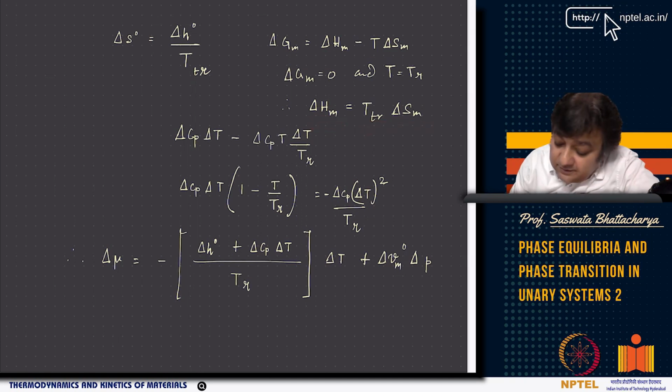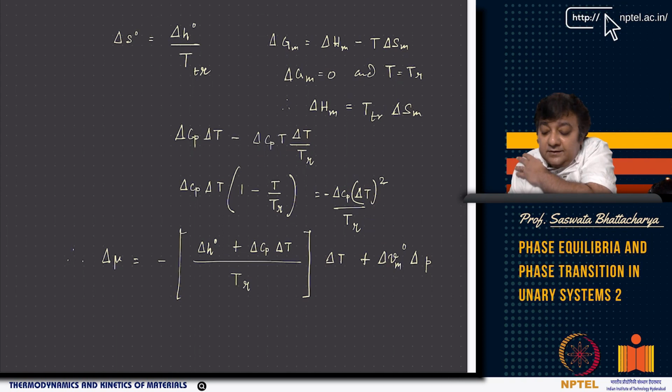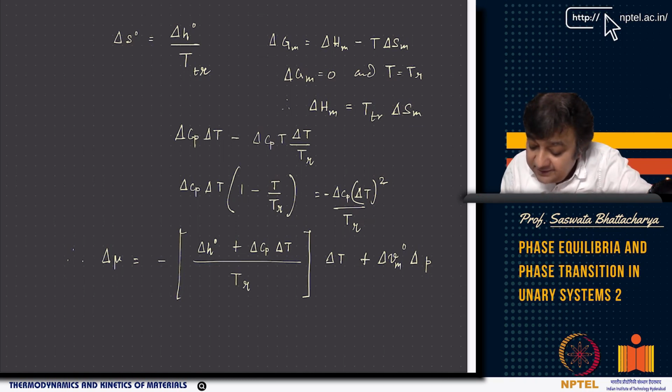So basically now you can write this equation: delta Cp dT minus delta Cp times T dT by Tr. Take the delta Cp and dT common, so this becomes 1 minus T by Tr, which if I integrate, I get minus delta Cp delta T squared by Tr, right?